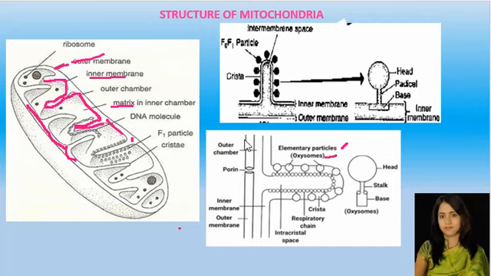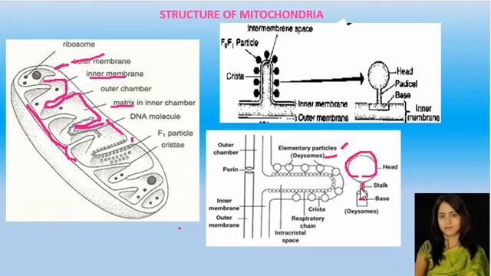Here this is the outer membrane of the mitochondria, and this is the inner membrane of the mitochondria. It has inward foldings like this. On the surface of the inner membrane, these elementary particles or oxysomes, also known as ATP synthase, are present. This ATP synthase has F0 and F1 particles. Here you can see this is a base, this is a stalk, and this is a head.